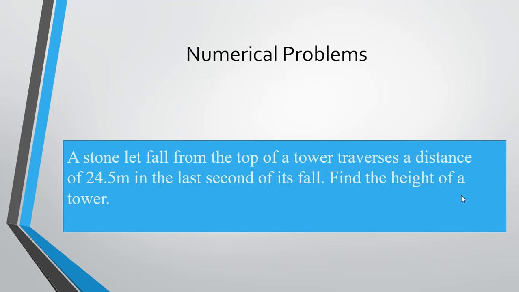Now some numerical problem. If a stone falls from the top of a tower and traverses a distance of 24.5 meter in the last second of its fall, find the height of the tower. From this question we have some points: a stone is falling from the tower, it is freely falling, there is no other force acting except the force of gravity. It is traversing a distance of 24.5 meter in the last second of its fall. We have to find the height of the tower.